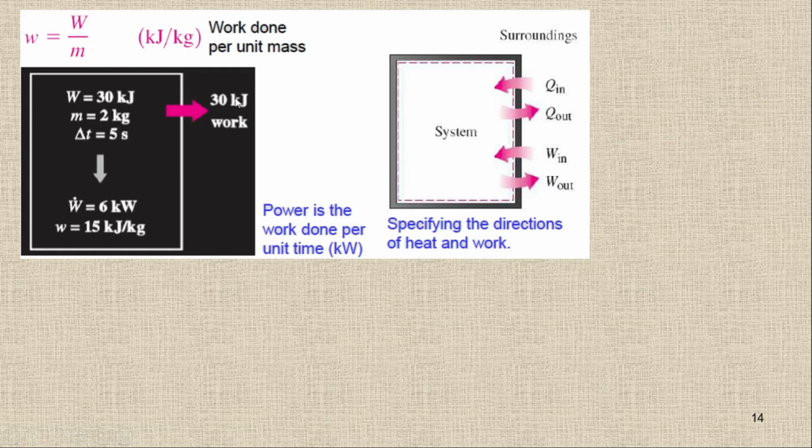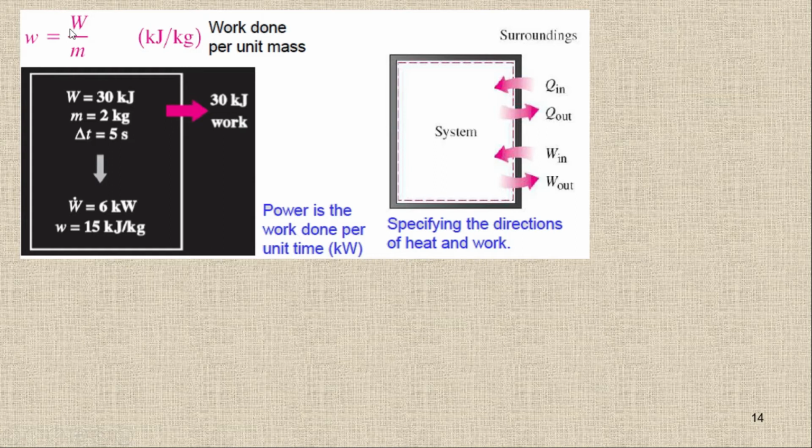If I divide 30 by 5, I get 6, which is joule per second, so I'm getting 6 kilowatts of power. Or if we have a mass of 2 kg, the specific work done will be 30 divided by 2, so you will get 15.